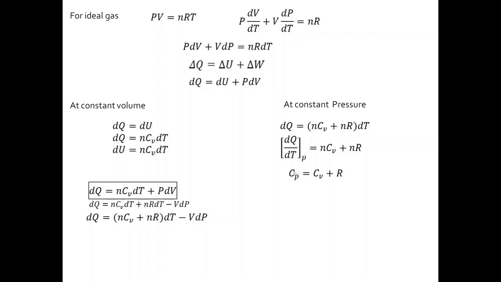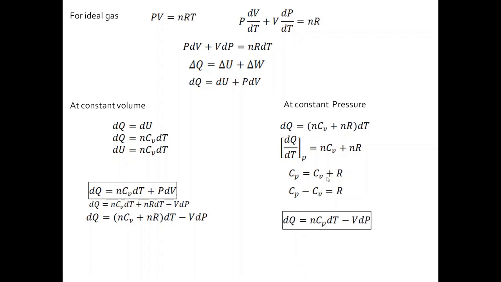So we get Cp equal to Cv plus R. We have taken n common here and brought it to the left hand side. That's nothing but Cp, and Cp is equal to Cv plus R, and here we get the very important result, Cp minus Cv equal to R.